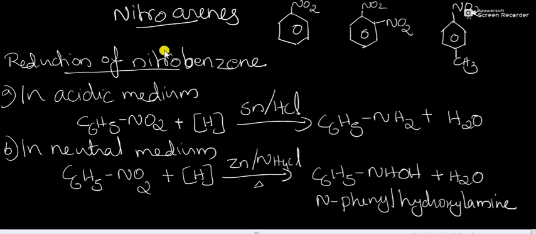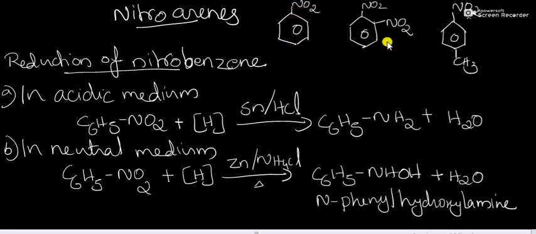Next is nitroarenes, that is nuclear substituted nitro derivatives of benzene and other aromatic compounds, named as nitro derivatives of the parent arene. For example, this is our nitrobenzene.